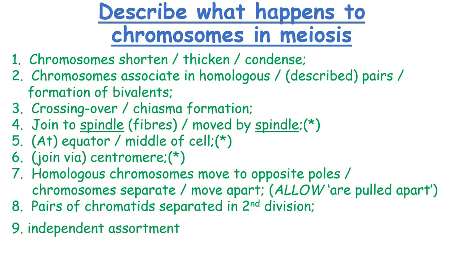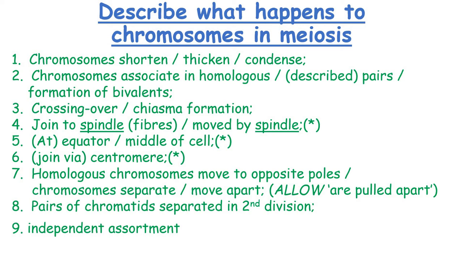Describe what happens to chromosomes in meiosis. Chromosomes shorten, thicken, or condense. The chromosomes associate in homologous pairs or form bivalents. Crossing over forms at the chiasma. They join to spindle fibres, or they're moved by spindle fibres, at the equator or middle of the cell.